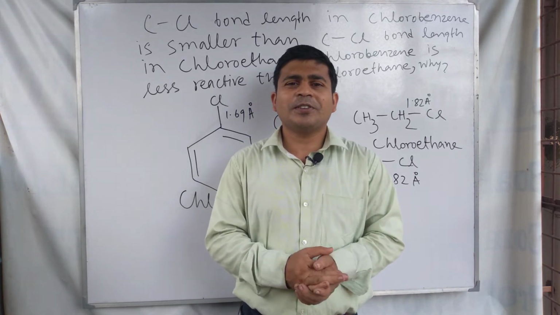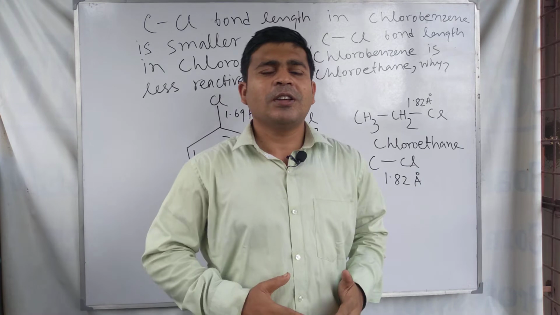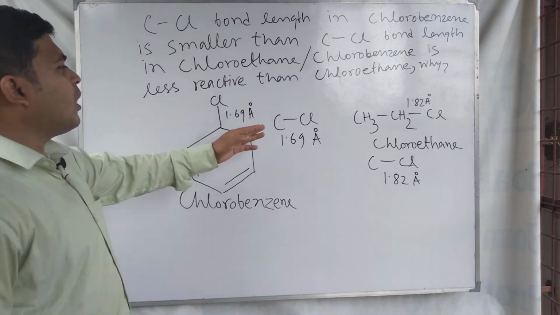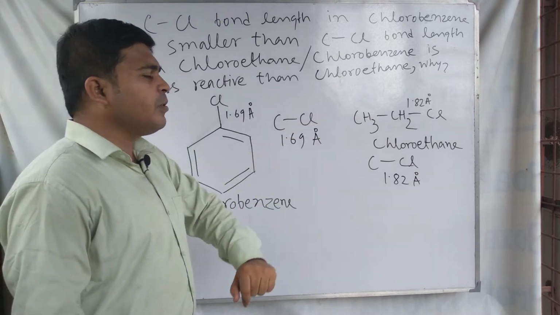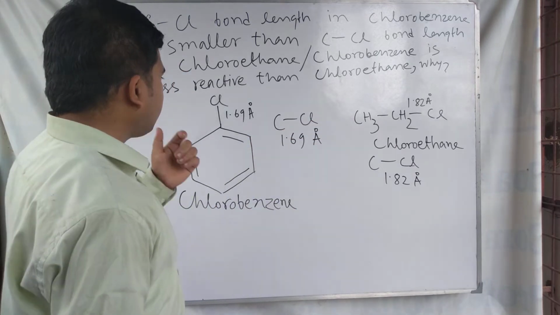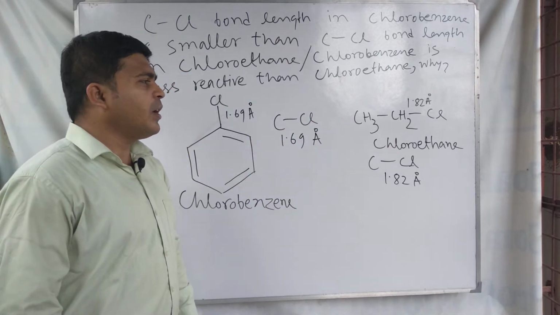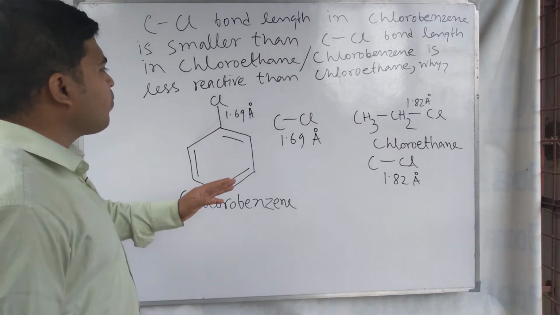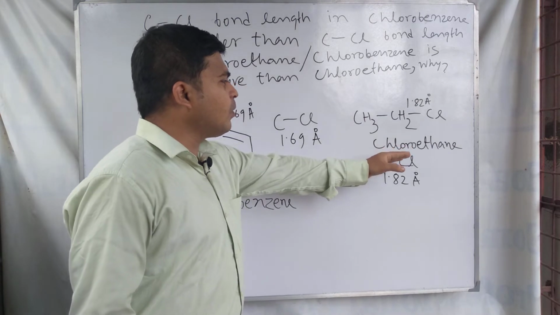So let's start our discussion about the change of bond length of carbon chlorine in these two cases, chlorobenzene and chloroethane.